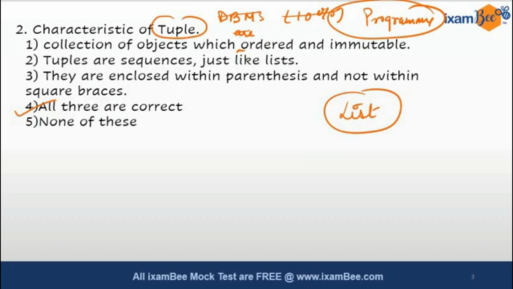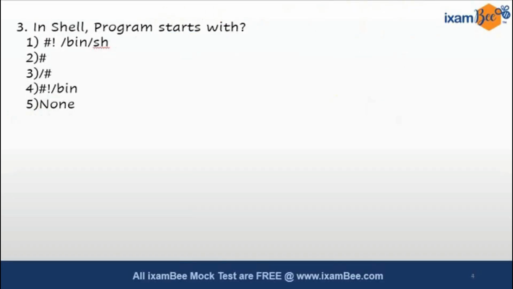So this is again a programming concept question, not of the DBMS. Okay, I would like to correct myself there. After that, the third question is asking: in the shell program, it starts with what? So in shell, the program starts with which of these? Actually, in shell, the program starts with hash, the exclamation mark, then /bin and then /sh. This is what marks the starting of a program in shell programming. This was related to Unix, which is actually 5% in phase 1.